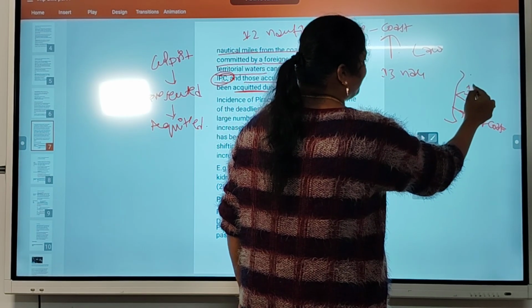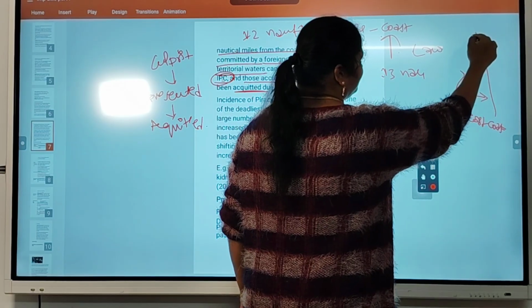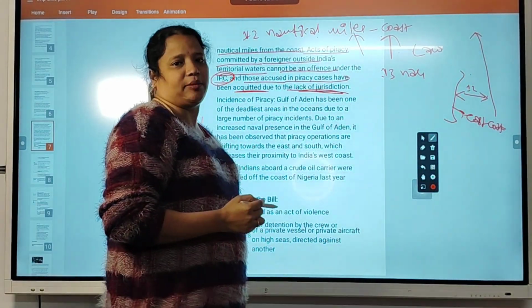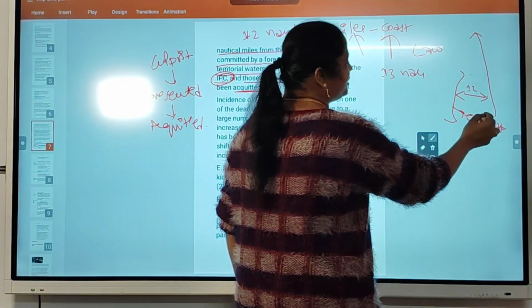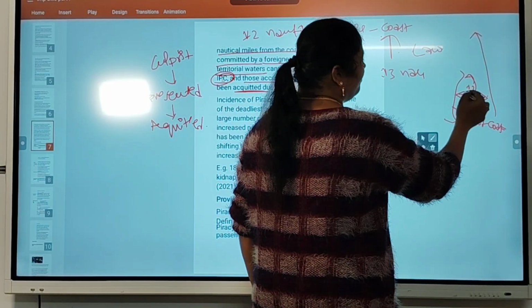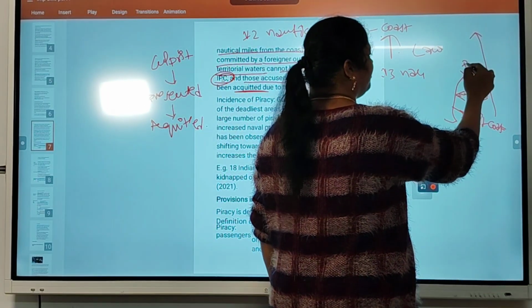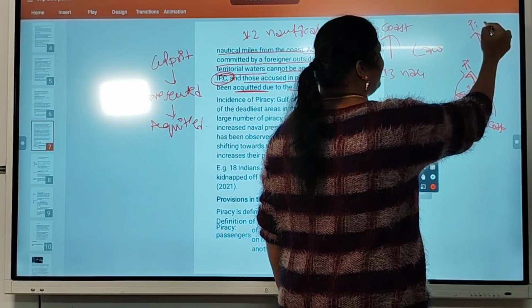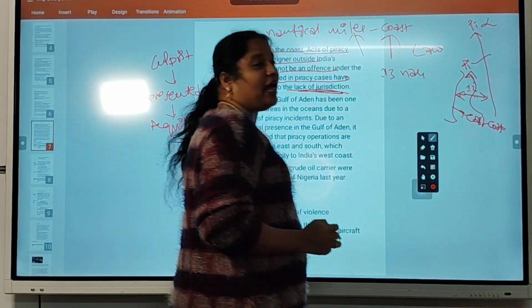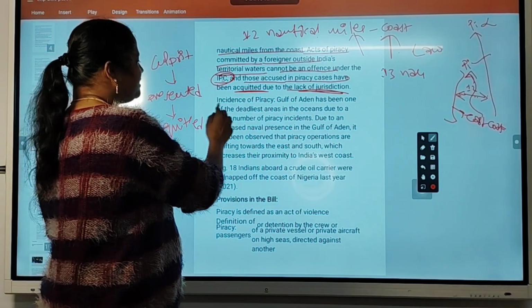So, after 12 nautical miles he passed. Then the IPC code is not applicable. But if he entered this route till the border within 12 nautical miles, then he will be treated as a pirate. In this case, he will not be treated as a pirate. Like that.